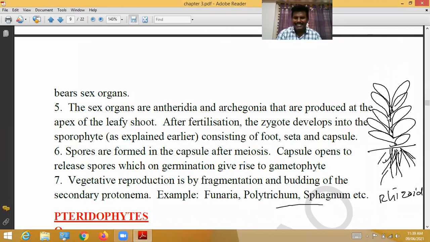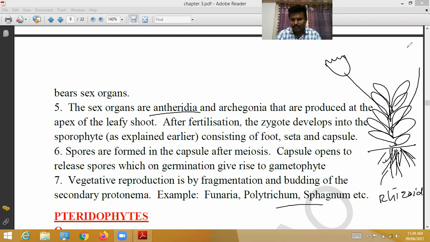This stage bears the sex organs, the antheridia and archegonia. This is female, this is male. They are produced at the apex, at the end of the leafy shoots.